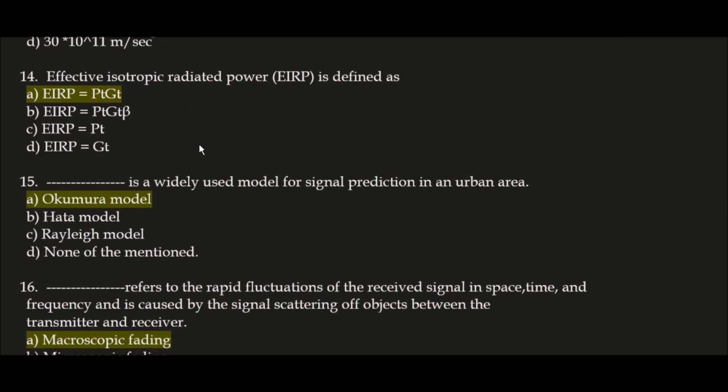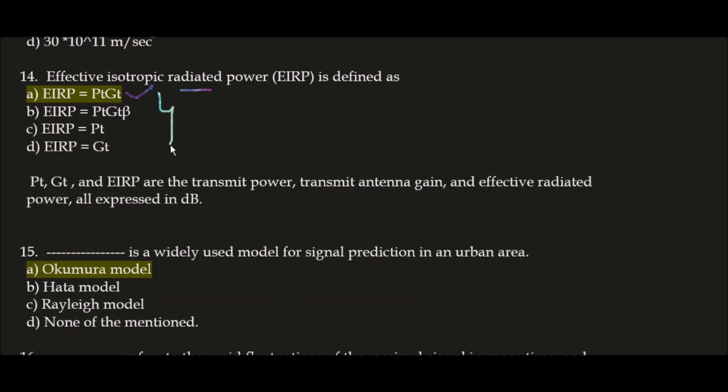Next question. Effective isotropic radiated power EIRP is defined as, here the correct answer is option A, EIRP is equal to PT GT. In this, PT is transmit power, GT is transmit antenna gain, and EIRP is effective radiated power. And they all are expressed in dB. Next question.